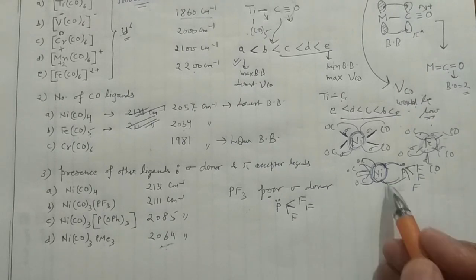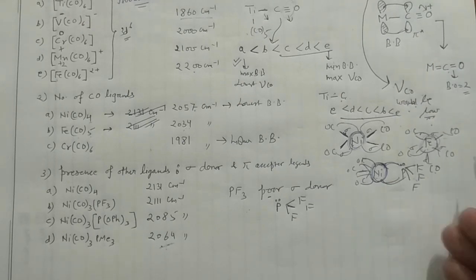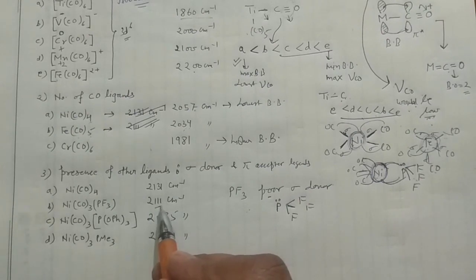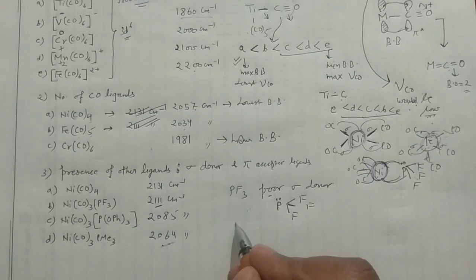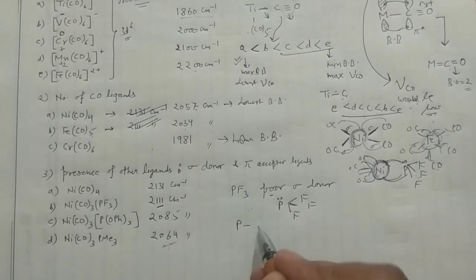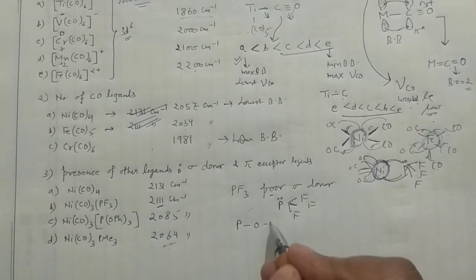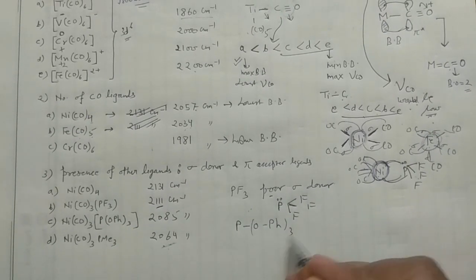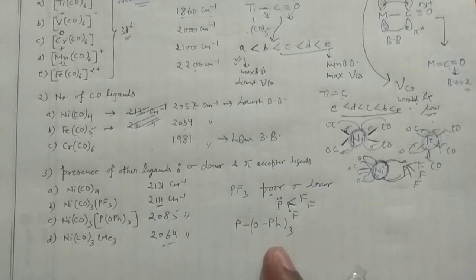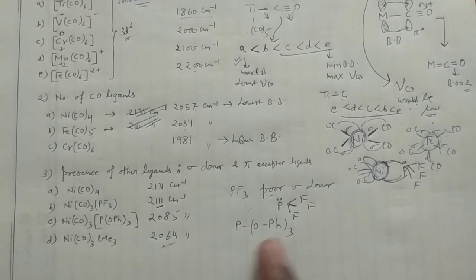And when the back bonding is low, then your carbonyl stretching frequency would be high, and it is reflecting here, 2111. Okay, now if you go for another ligand, that is P(OPh)3, and they are present three times, right? Phosphine based ligand, phenyl based ligand, right, OPh.